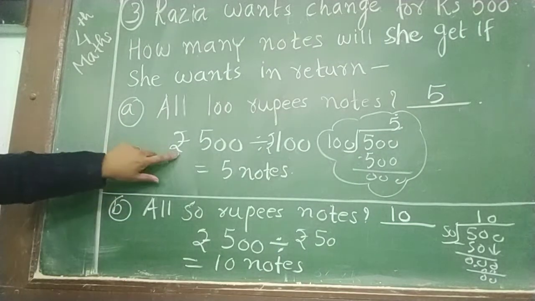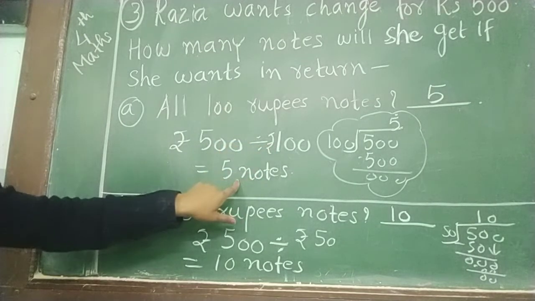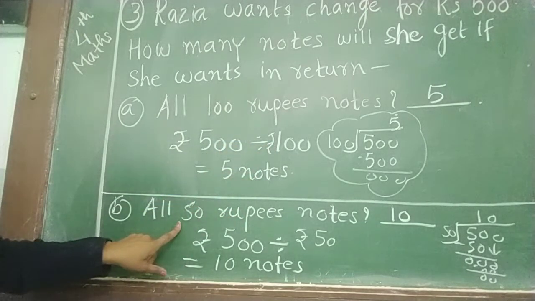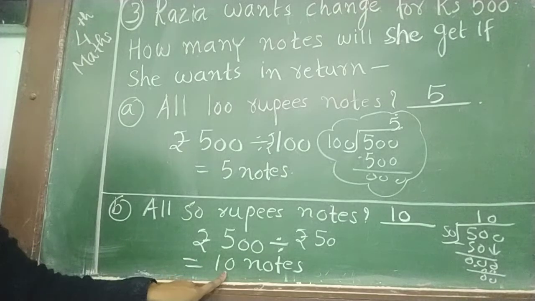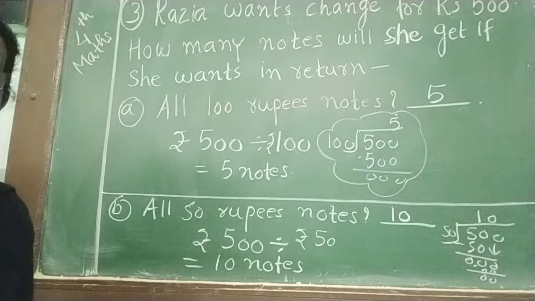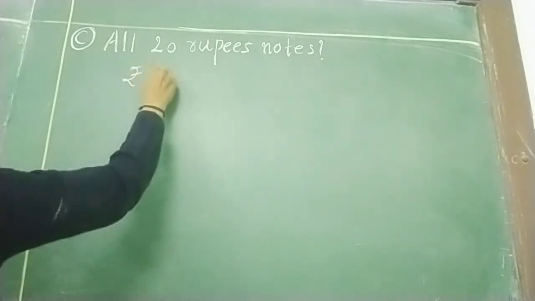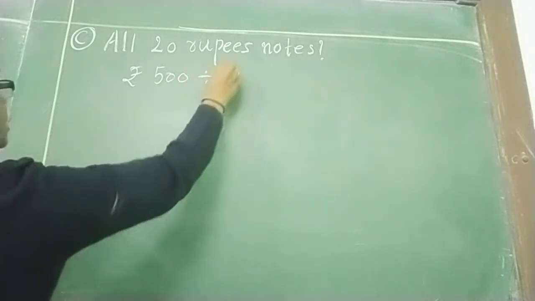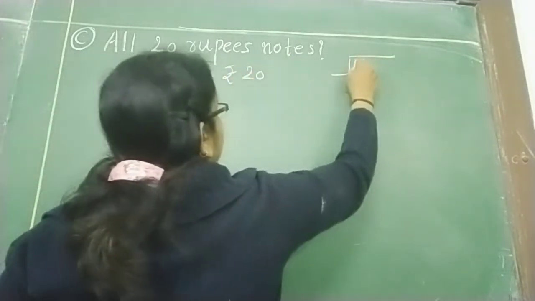First of all, if she wants it in the form of 100 rupees, then she will get 5 notes of 100. If she wants the change in the form of rupees 50, then she will get 10 notes of 50. Okay, now see, all 20 rupees notes. If she wants all the notes of 20, then how many notes will she get? So again we have rupees 500 and we want it in the form of rupees 20. So let's do the division.